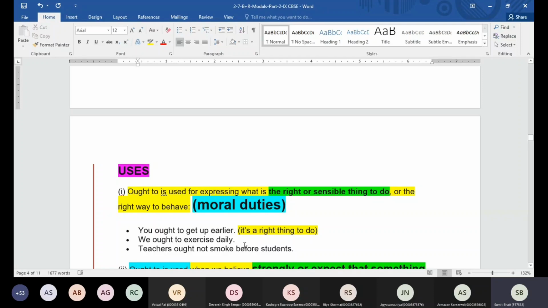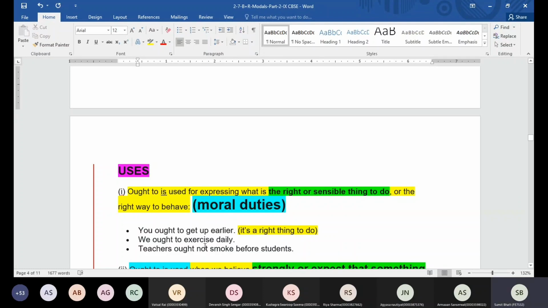We ought to exercise daily. So somebody will be asking, why are we not using should here? Should is going to be advice. We are giving some advice to somebody that okay, you should exercise daily if you want to lose weight or if you want to stay fit. But if we say we ought to exercise daily, we are saying this is the right thing, this is the sensible thing, or it's a moral duty towards our body. Okay, that's why we are going to use ought to.